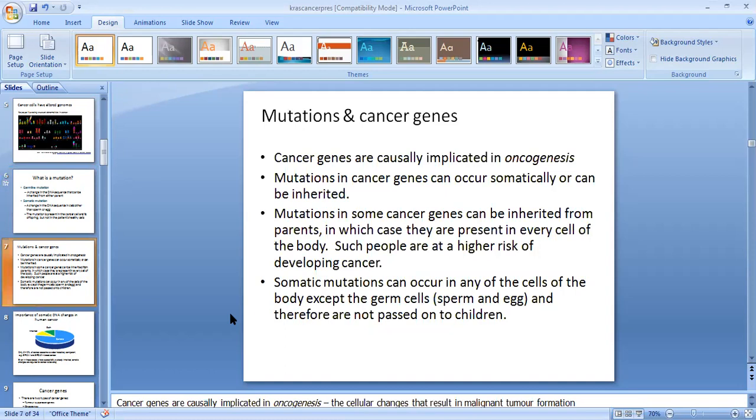Mutations in cancer genes are causally implicated in cancer. Mutations in cancer genes can occur somatically or can be inherited. Mutations in some cancer genes can be inherited from a parent, in which case they are present in every cell of the body. Such people have a high risk of developing cancer. Somatic mutations can occur in any cells of the body except the germ line, so they are not passed on to the children.